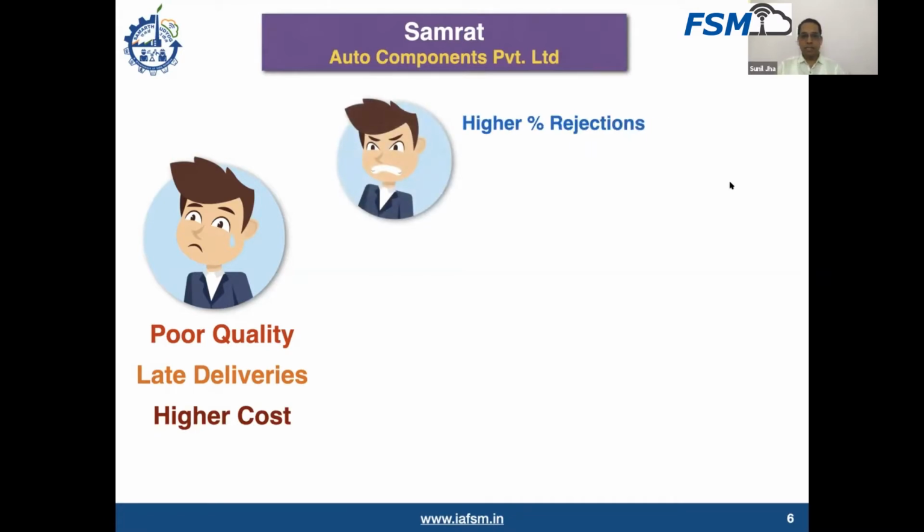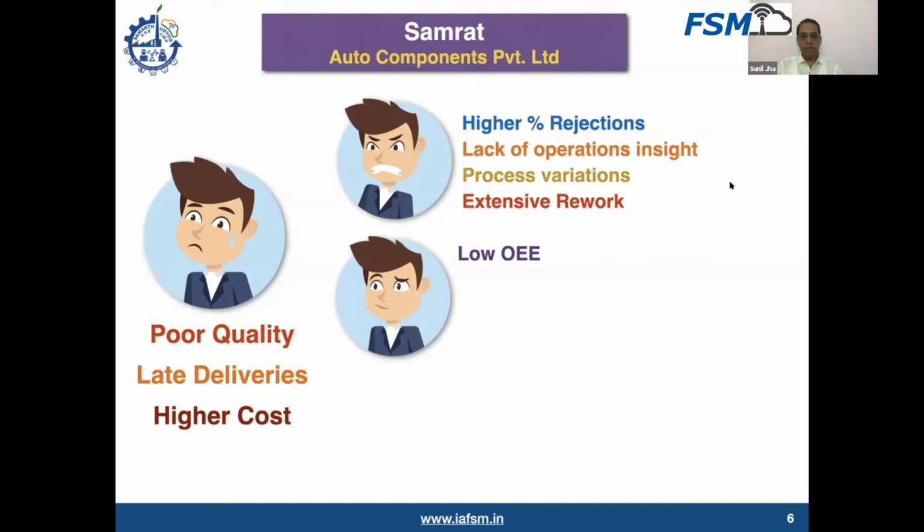He is very much worried or concerned about the rejections, because as you have seen, the 9% rejection he already had. He doesn't have an idea what exactly is happening in the processes. So certainly the lack of operations insight is one of the concerns for him. There are a lot of process variations because he has to do many processes for manufacturing a component, and there are certain variations in the processes. Later on he has to do a lot of rework to match the quality and acceptability of his products.